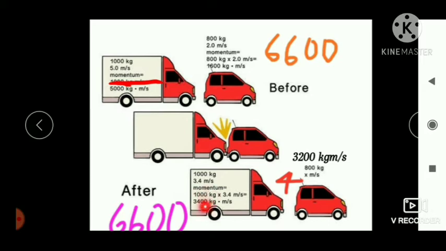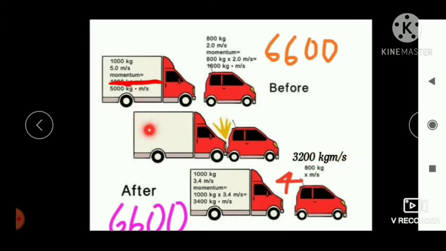So what is the momentum after collision? Yes, 1000 into 3.4. So 1000 into 3.4 is 3400 kilogram meter per second. So the momentum of the truck after the collision is 3400 kilogram meter per second. And what about the car? Yes, 800 into 4. 800 into 4 is 3200 kilogram meter per second. So after the collision, the momentum of the truck is 3400 kilogram meter per second and that of the car is 3200 kilogram meter per second.